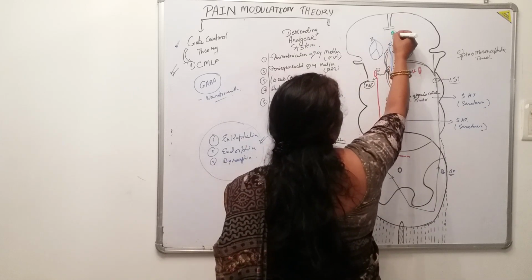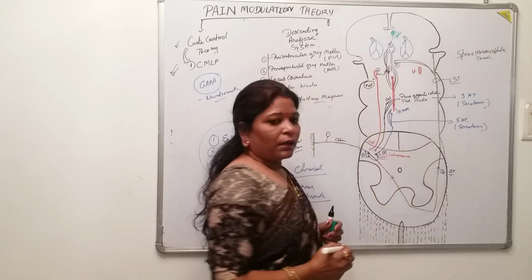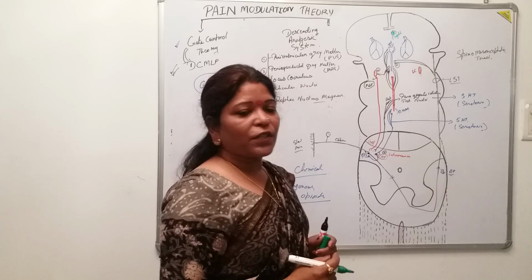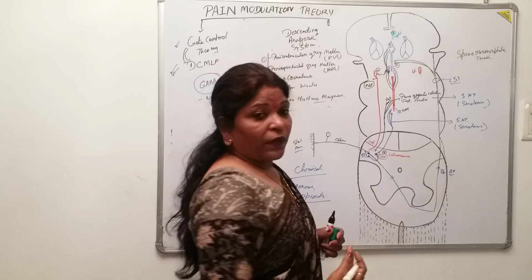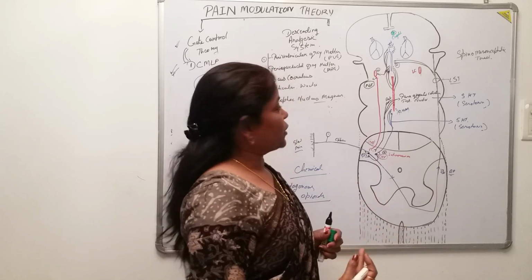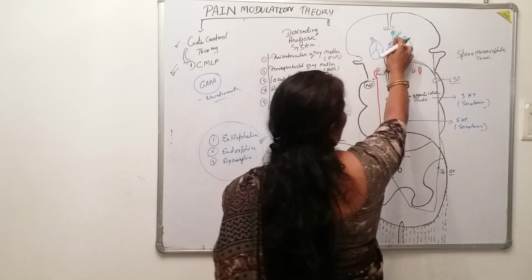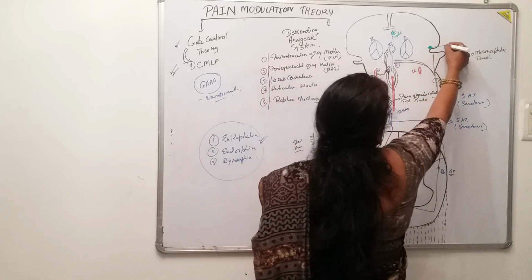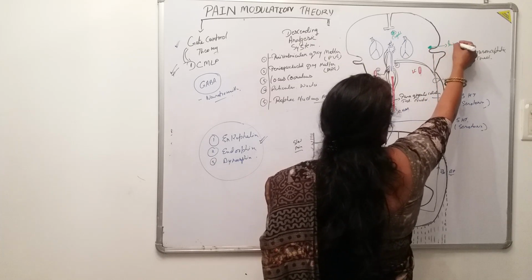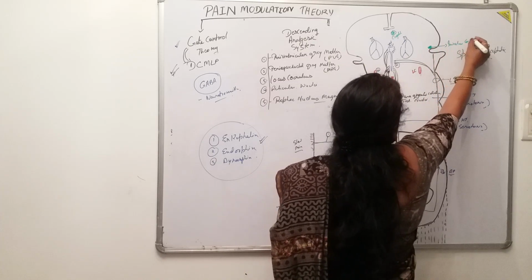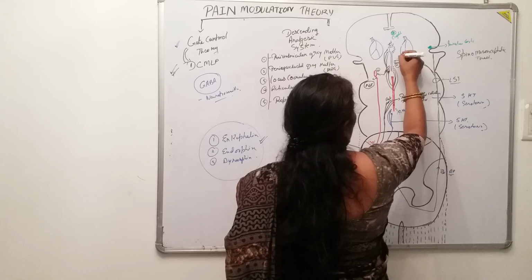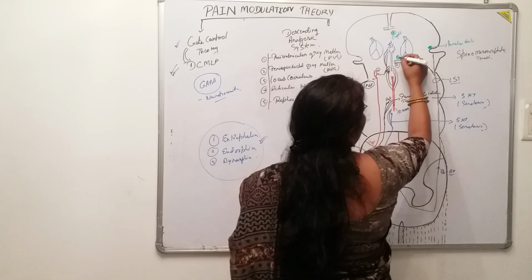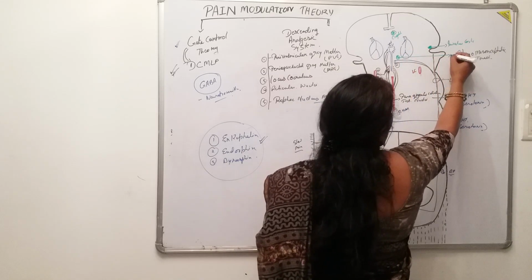In the previous class, we discussed some gray matter structures which are connected with the slow pain pathway, isn't it? That was the cingulate gyrus. Here it was the insular cortex. What is that? Insular cortex. Here it is the hypothalamus. Again it is the hypothalamus here.